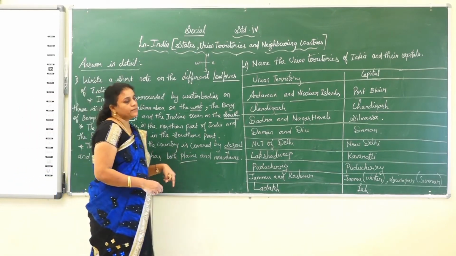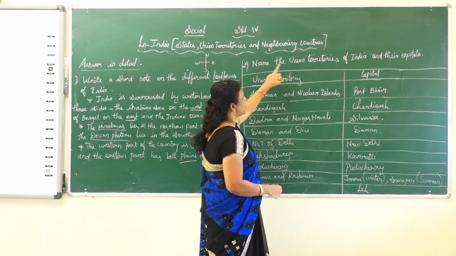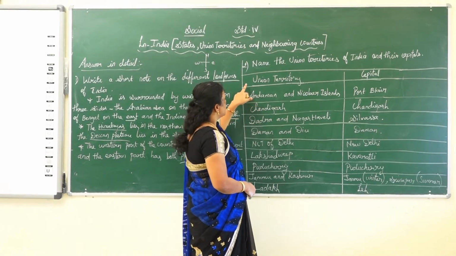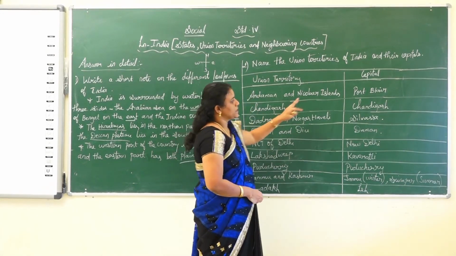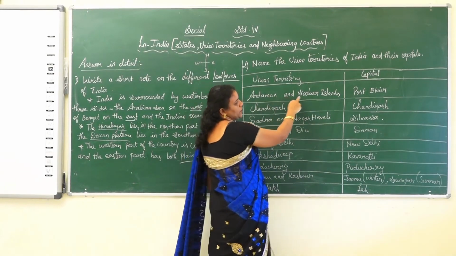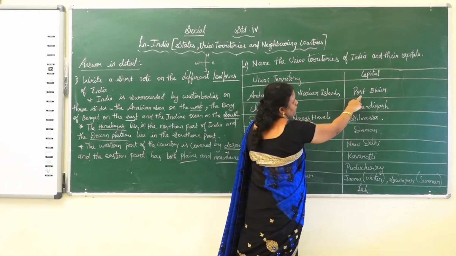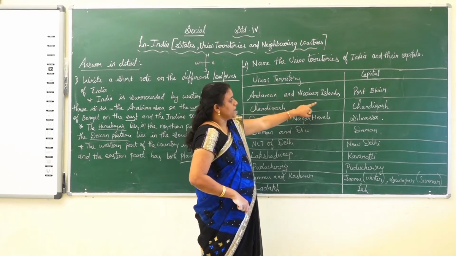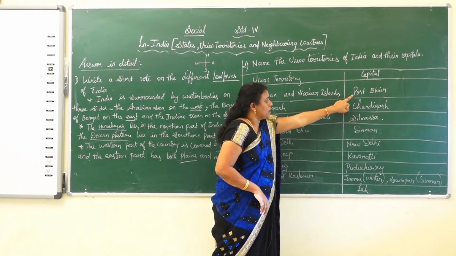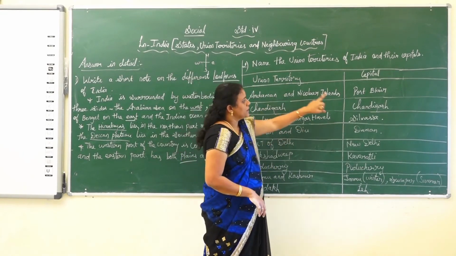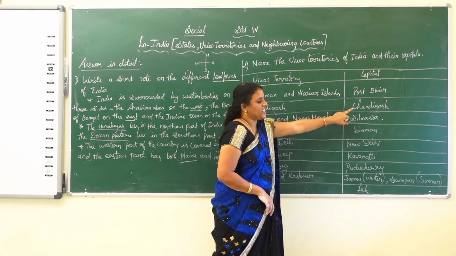Next one, name the union territories of India and their capitals. So what are the union territories? This is the territory and this is the capital. The first union territory was Andaman and Nicobar Islands. Its capital was Port Blair. Chandigarh, the capital was also the same, Chandigarh.